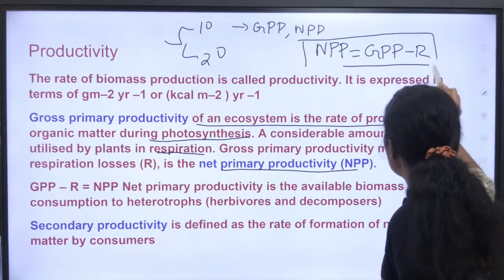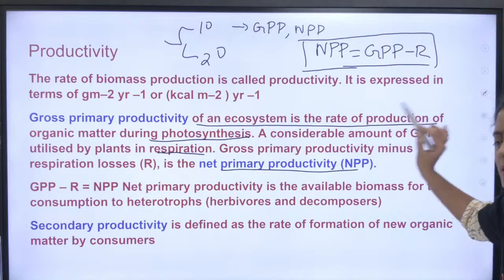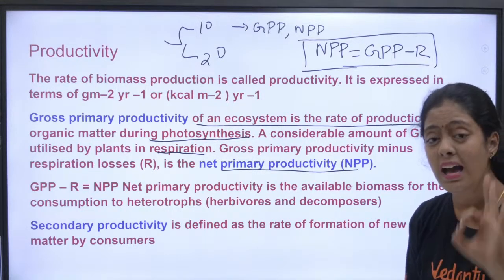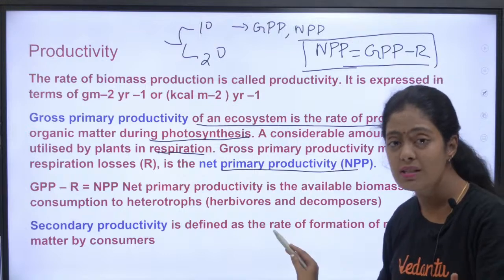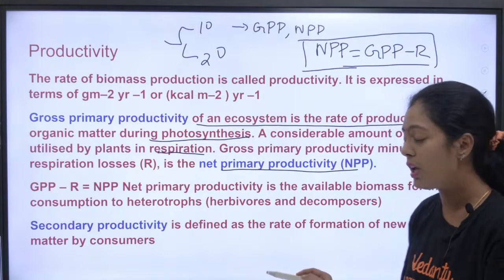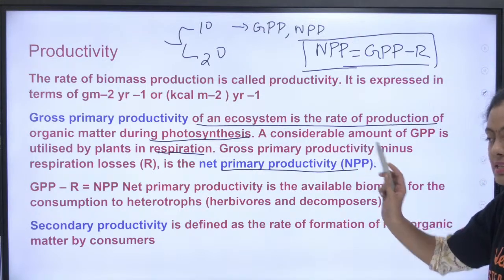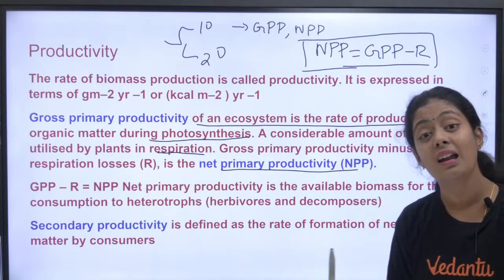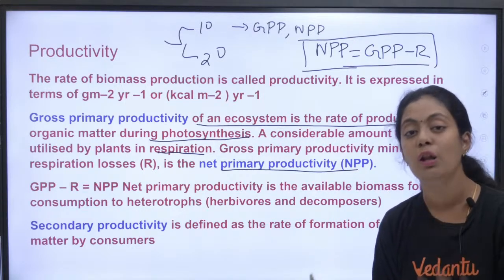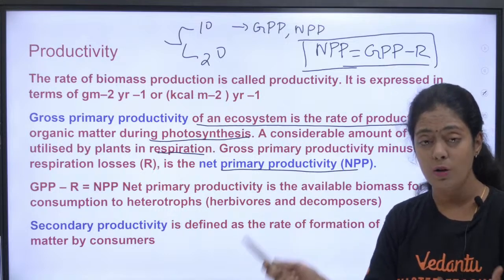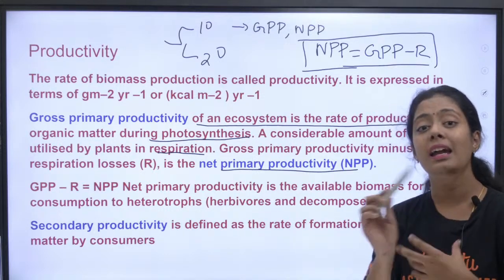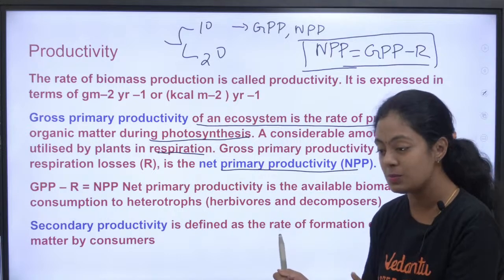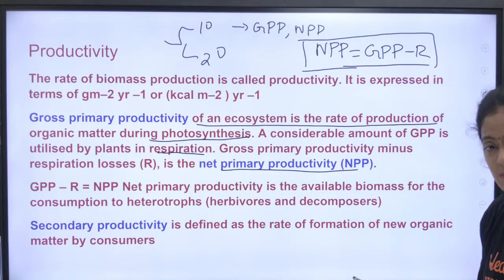I want everyone watching this live: they have asked a direct question in your NEET exam. I have the proof also. By the end of the session we will be discussing PYQs. So all of you write it in the chat section: NPP is equal to GPP minus R. What is R here? It is respiratory loss. In one question paper they asked what R denotes. R denotes respiratory loss. That is very, very important.